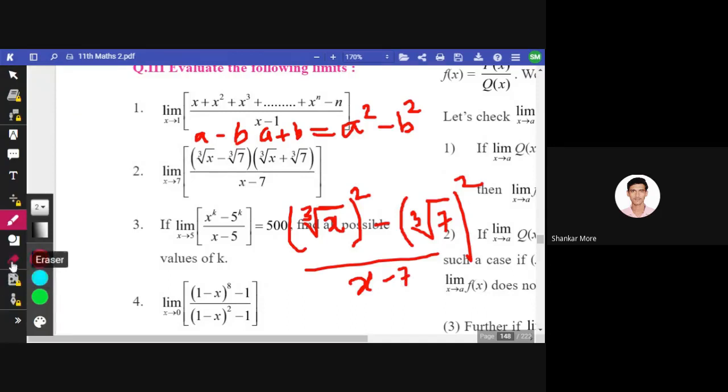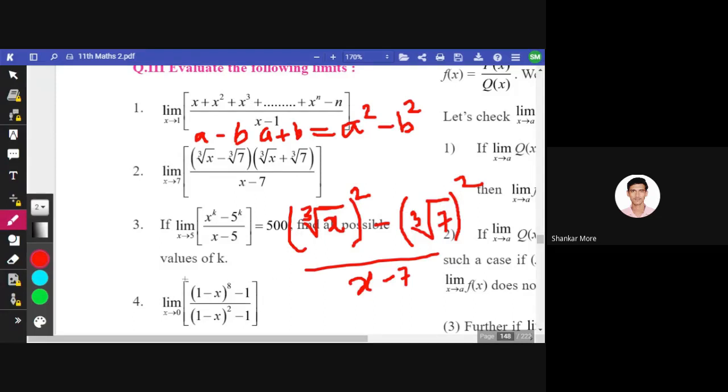So I have simplified it in this way. Now still it doesn't look like the given form. In the numerator it has to be x raised to n and a raised to n. But here we have cube root of x raised to n, cube root of a raised to n. So again we have to remove that cube root also.